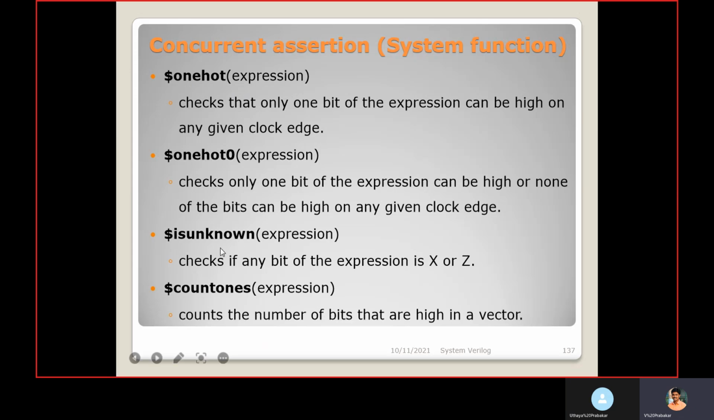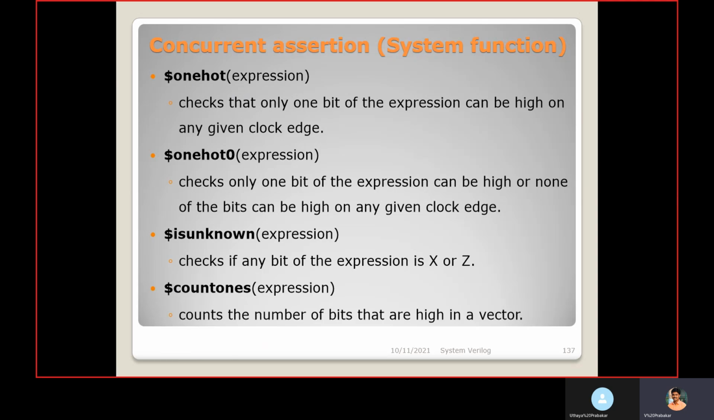$isunknown is an expression. This system function will recognize whether any x and/or z is present in the given expression. Then $countones: the given expression will count the number of ones. Assume the grant is a 4-bit vector. In that, how many grant bits are becoming 1? That will be counted by $countones.